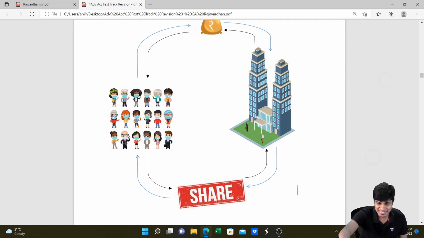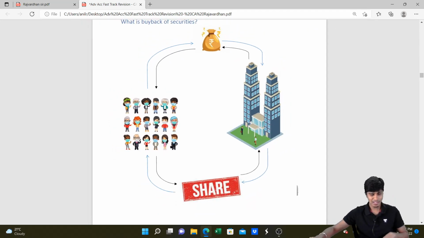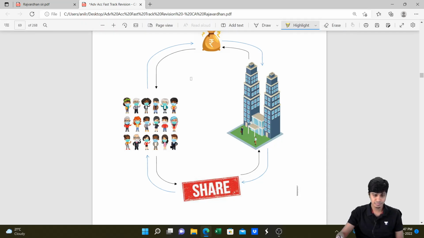What exactly do you mean when you say buyback? Buyback is the opposite of issue of shares. In the case of issue of shares, people give money. See this? All of these people give money to the company, and the company gives shares to the people who gave the money. You get this? However, buyback works the other way around.